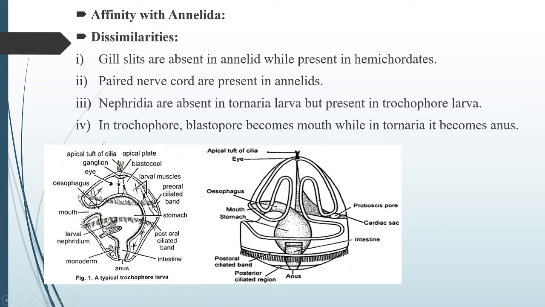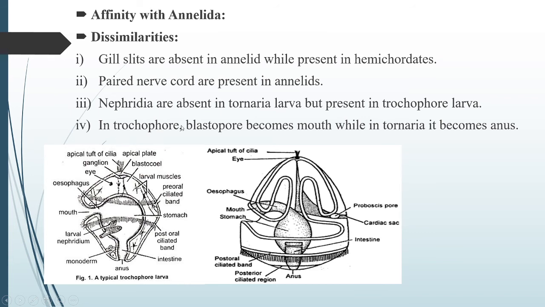This is the larval nephridium present in the trochophore larva, but in tornaria no larval nephridia are present. Then both larvae undergo metamorphosis to become the adult, and when they become an adult, what happens?